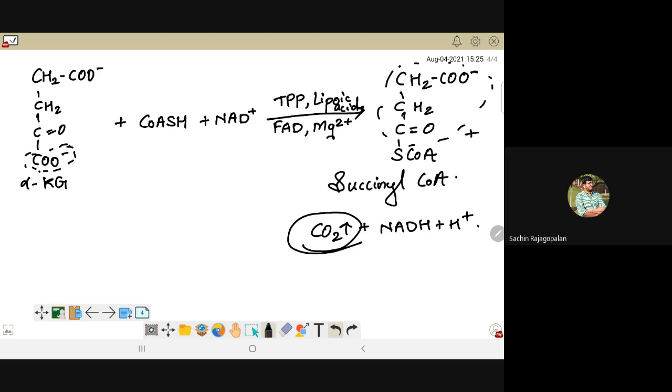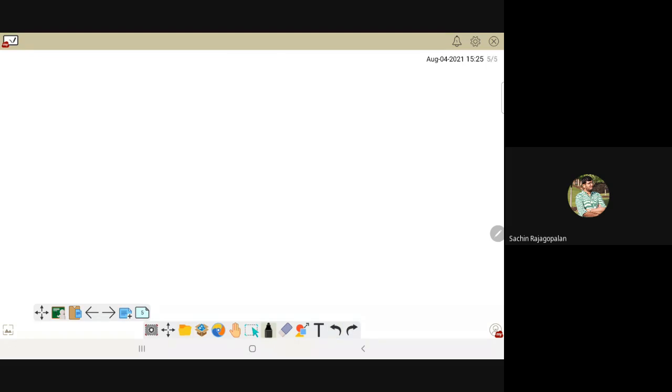Okay, so I can see that you are done with this reaction. Now we are going to the next reaction, and the next reaction is really very significant from the point of view of energy generation, because this is the only reaction of Krebs cycle or TCA where substrate level phosphorylation takes place. Can someone tell me what is substrate level phosphorylation? We have discussed this term in glycolysis, so I expect an answer from you guys. What is SLP?